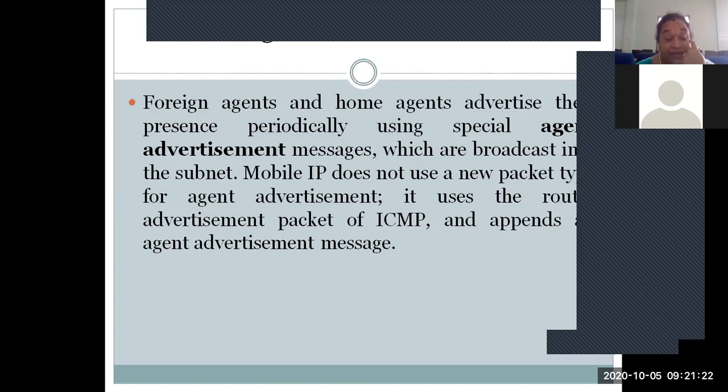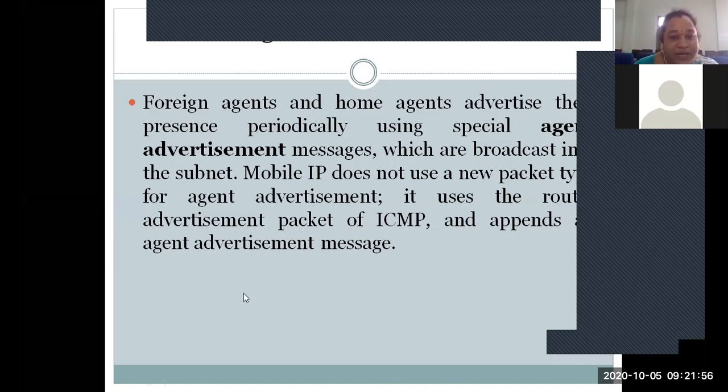Within that ICMP packet we include the advertisement of the agent, appending some information regarding the agent advertisement to the ICMP packet, which controls or maintains the traffic and also sees that the message is intended for the correct IP address while traveling. So as it is already checking the packets, we also send the advertisement of the agents with the ICMP.